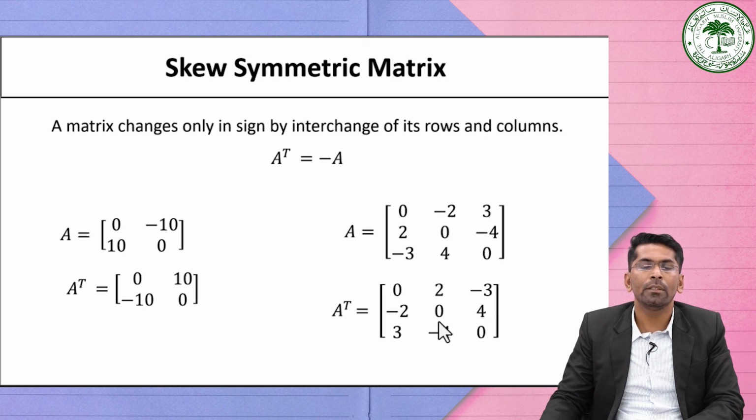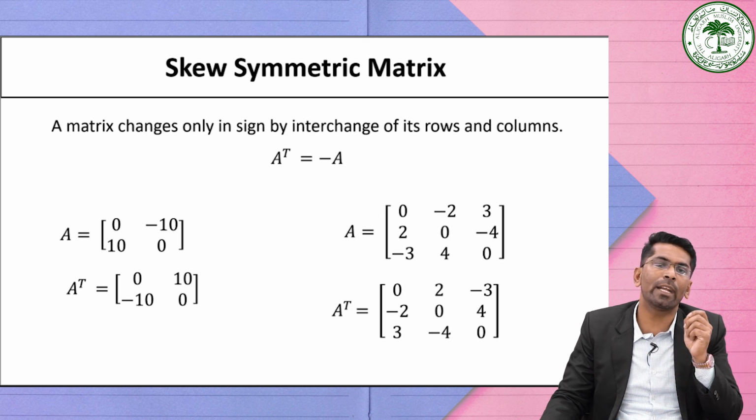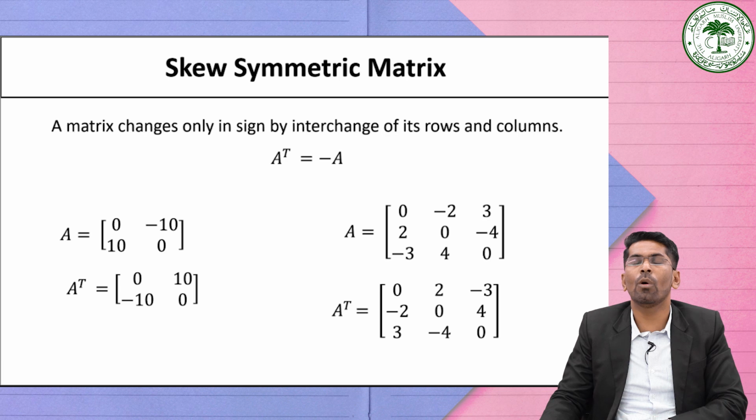See here, just to observe, we can understand that only sign is changed. The numbers remain constant. So such a type of matrix is generally known as skew symmetric matrix. So a skew symmetric matrix is such a matrix that only changes the sign if you interchange rows into columns and columns into rows.